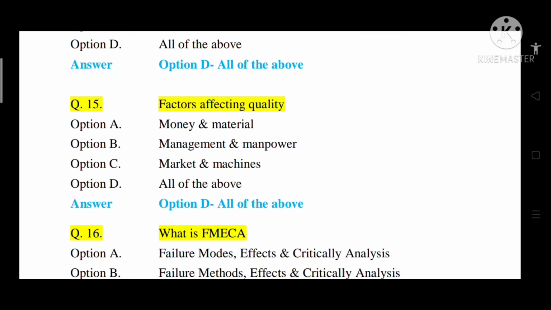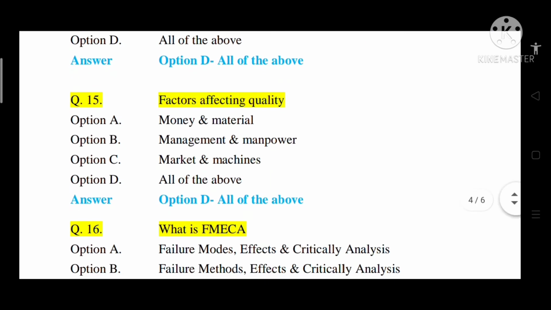So quality depends on money and material. If material changes or money varies, it will directly affect the quality. Management and manpower: if management is not proper, if manpower is not available, or if we don't have skilled manpower, in such a case also the quality is affected.